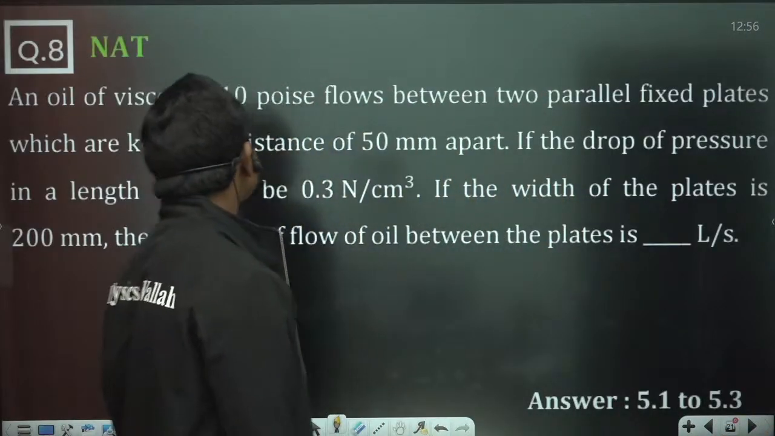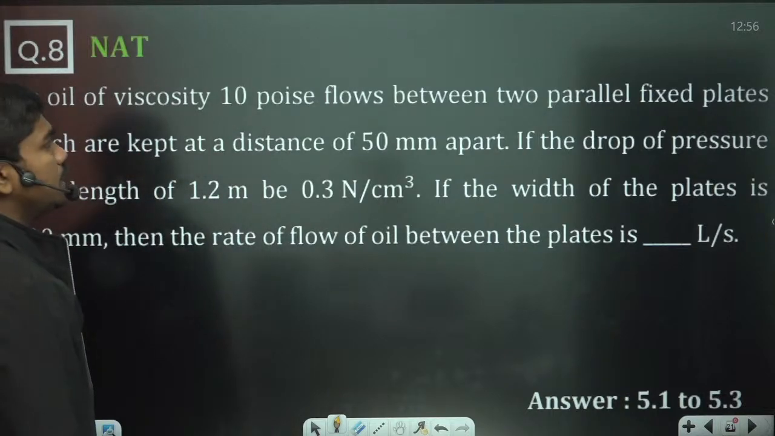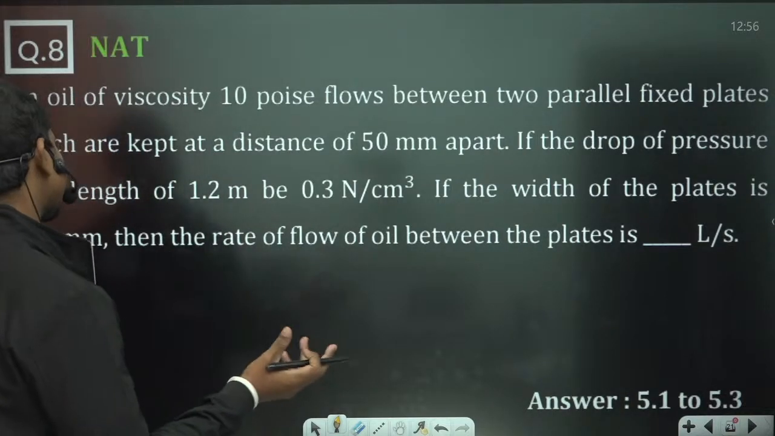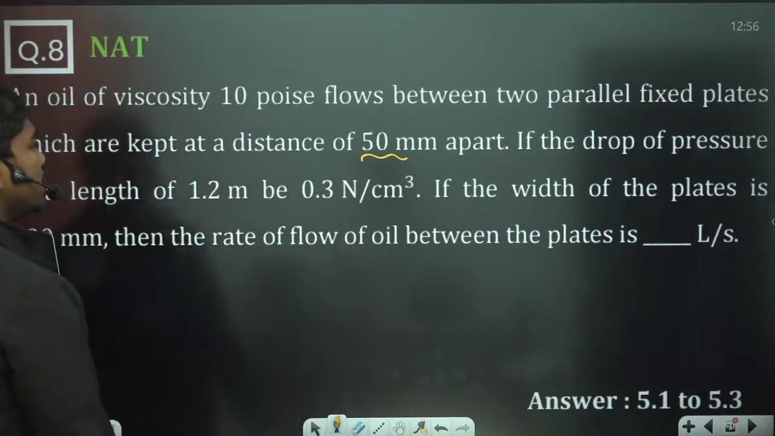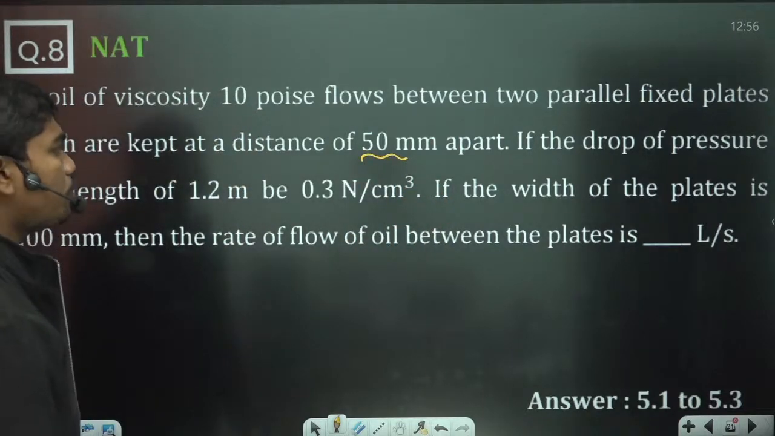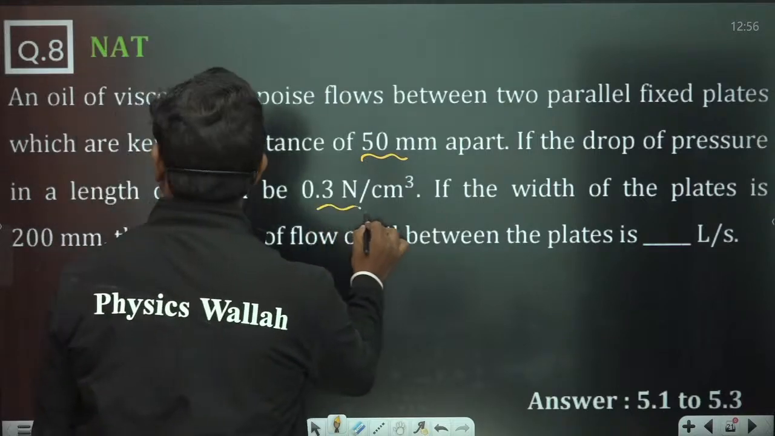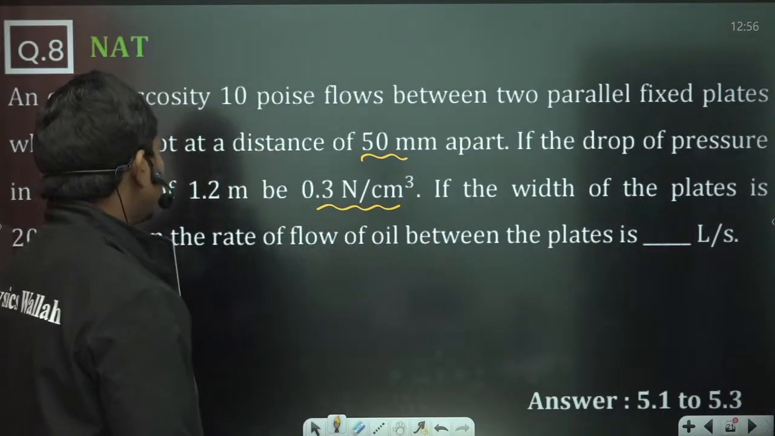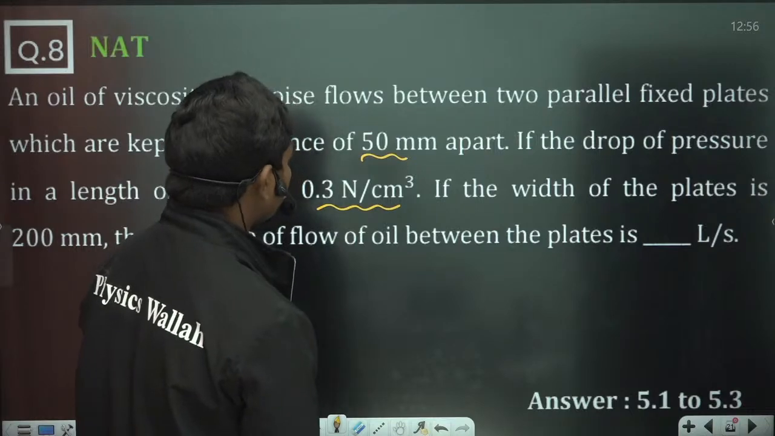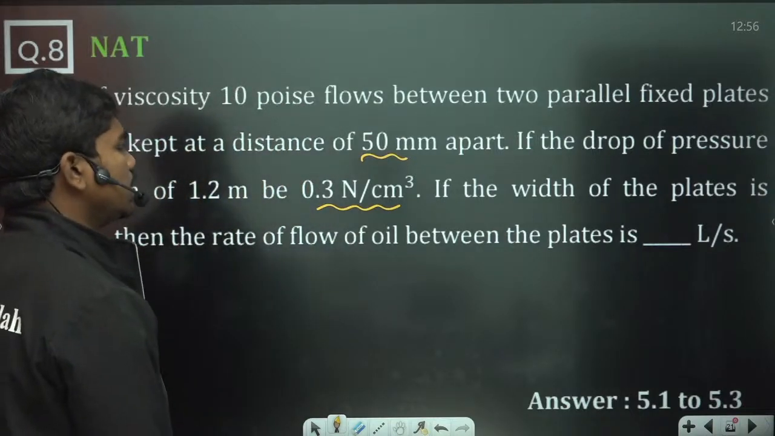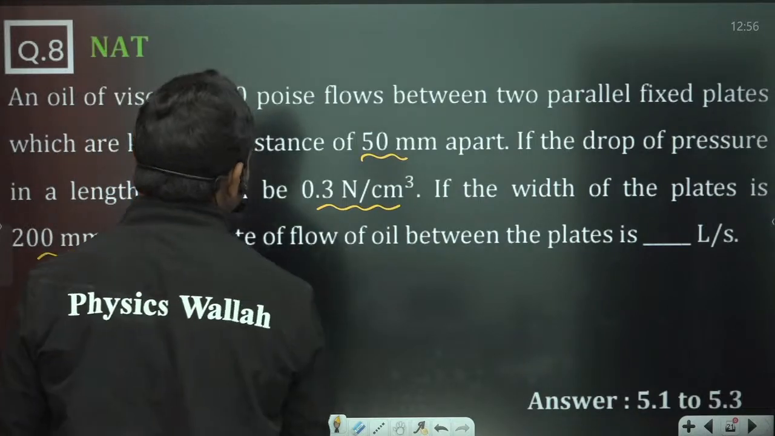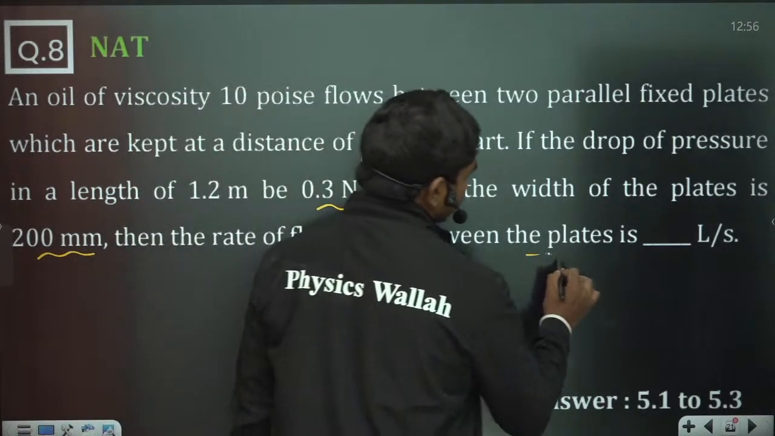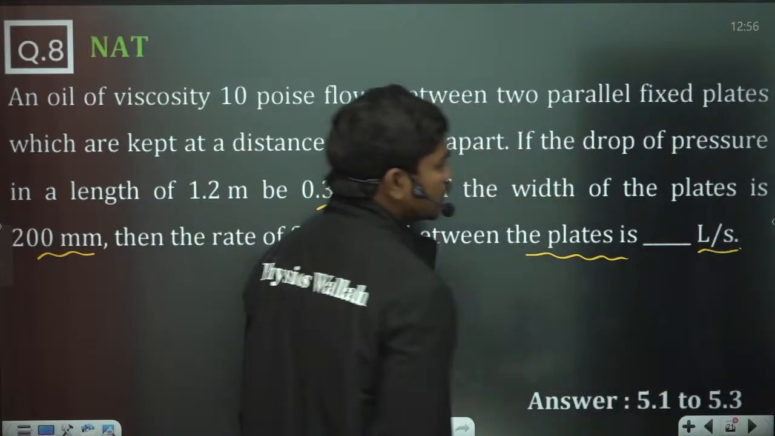So now let us see this. An oil of viscosity 10 poise flows between two parallel fixed plates again, which are kept at a distance of 50 mm apart. If the drop of pressure in a length of 1.2 meters be 0.3 Newton per centimeter cube, and the width of the plates is 200 mm, then the rate of flow of oil between the plates is dash liters per second.